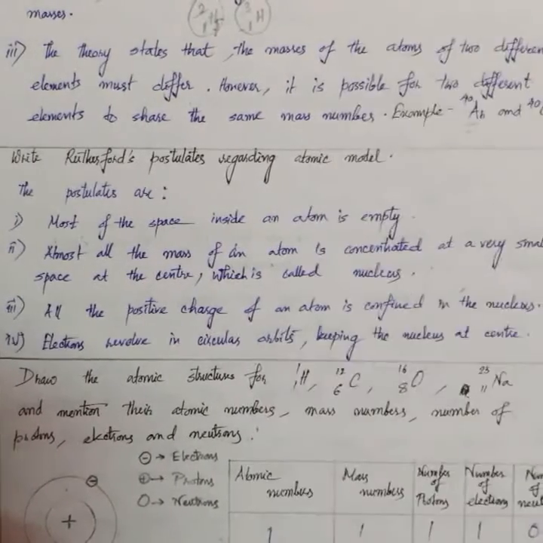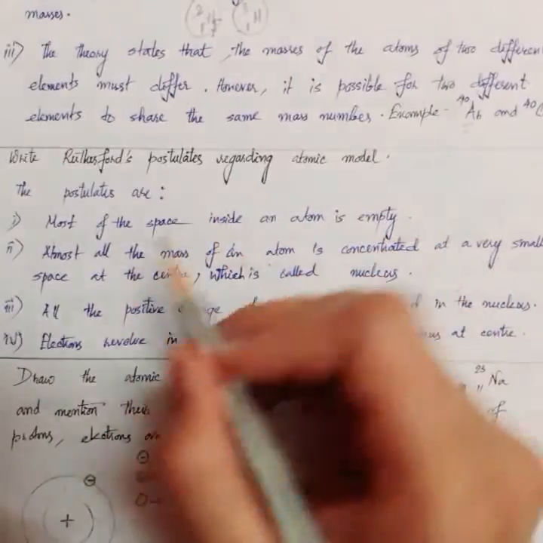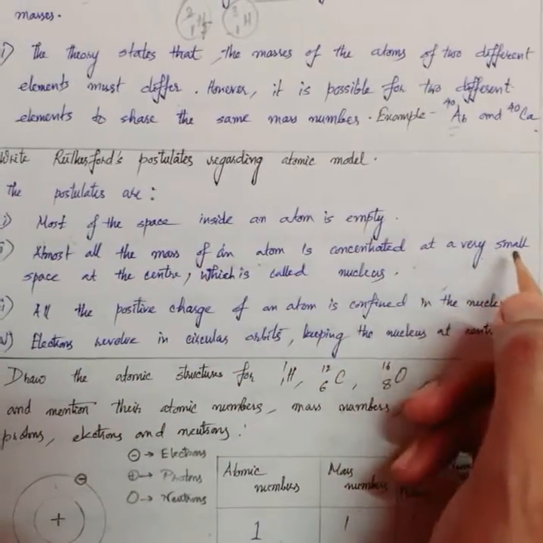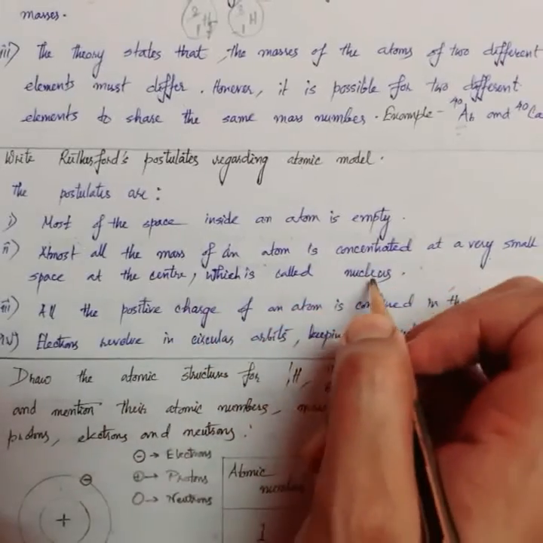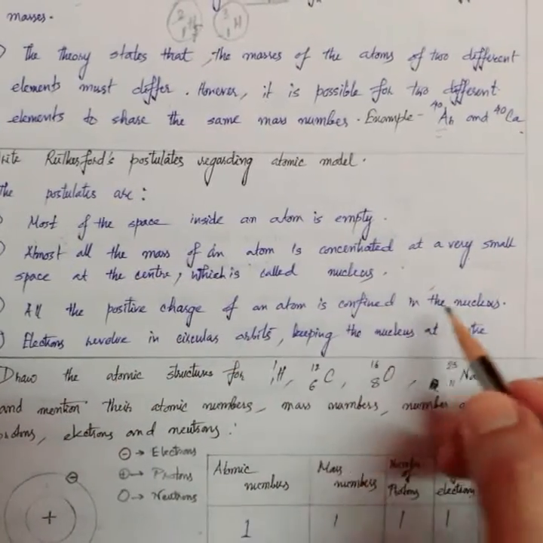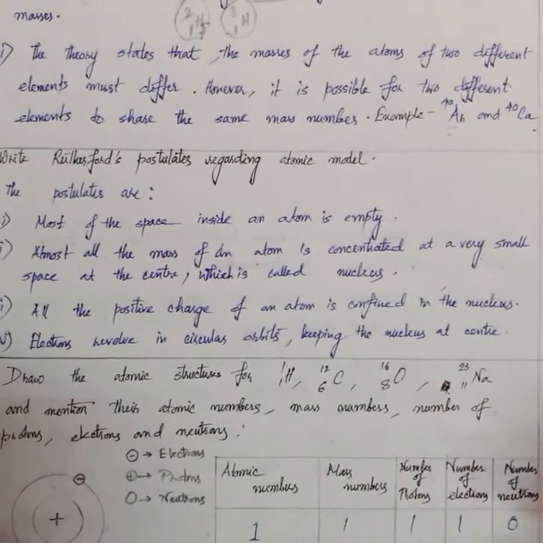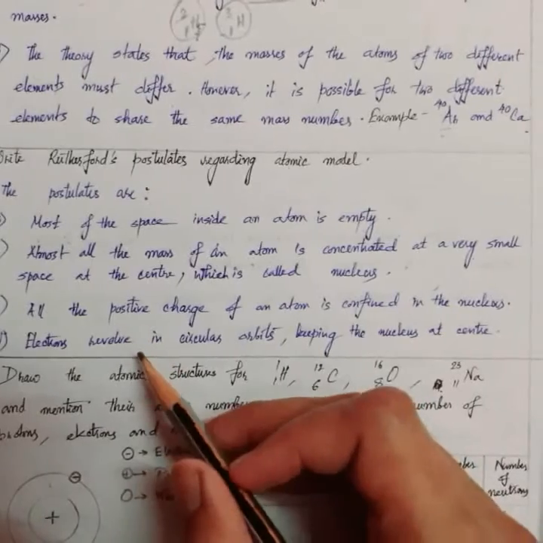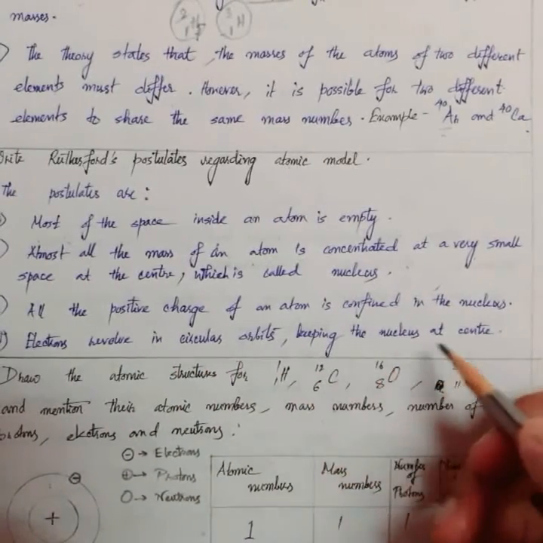Point 2 says almost all the mass of an atom is concentrated in a very small space at the center, which is called the nucleus. All the positive charge of an atom is confined in the nucleus. We have just discussed that all the positively charged protons stay inside the nucleus. Electrons revolve in a circular orbit, keeping the nucleus at the center.